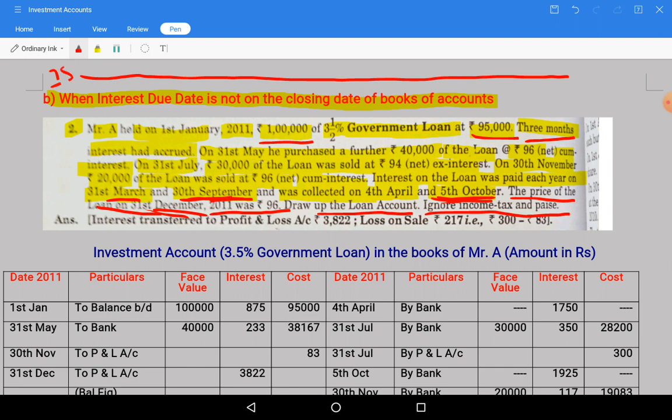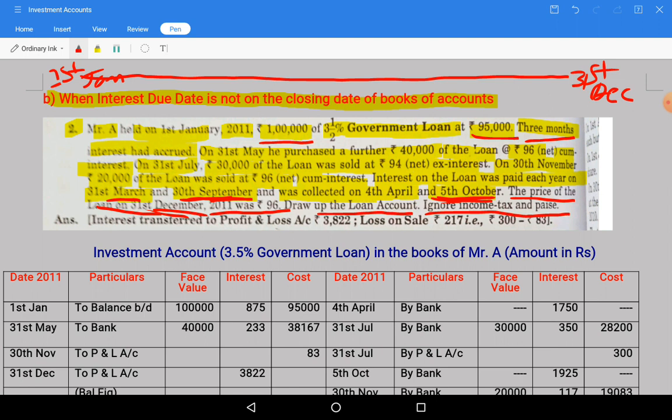So 1st January is the date it starts and ends on 31st December. But in between there are some other dates.